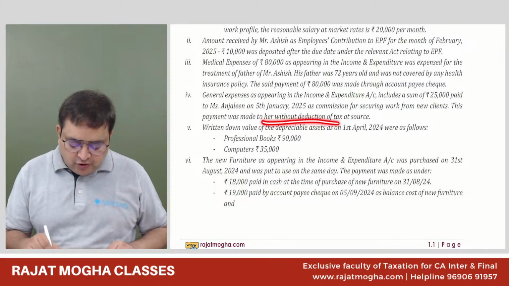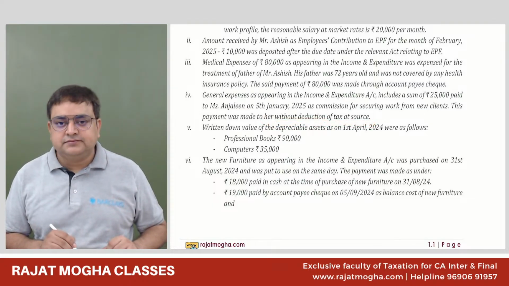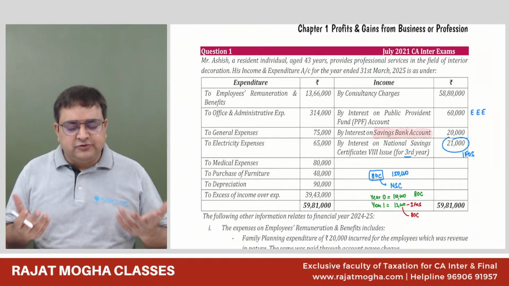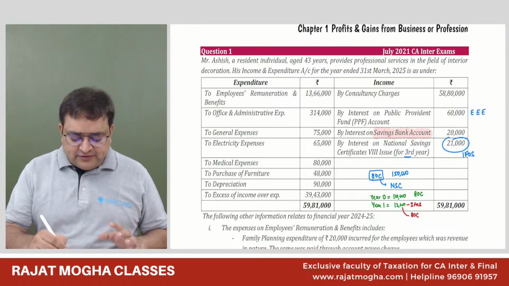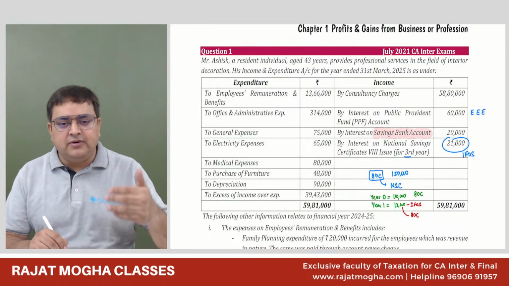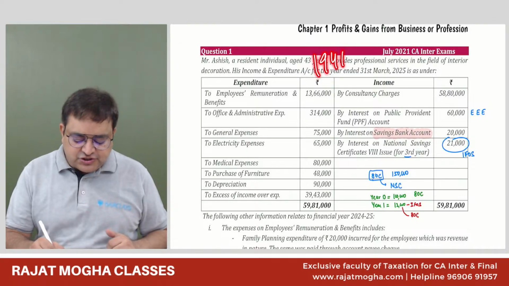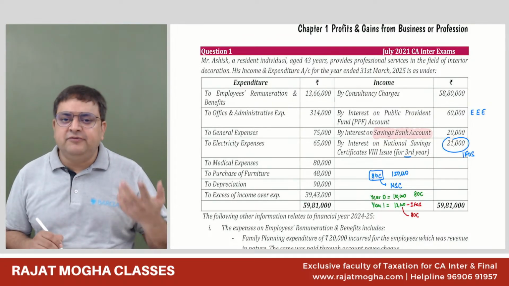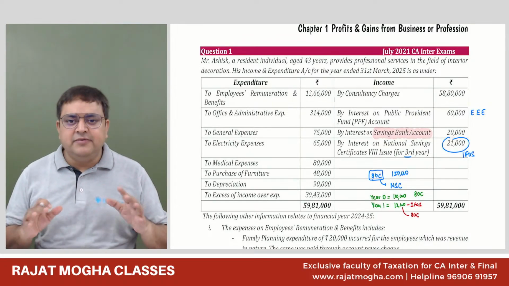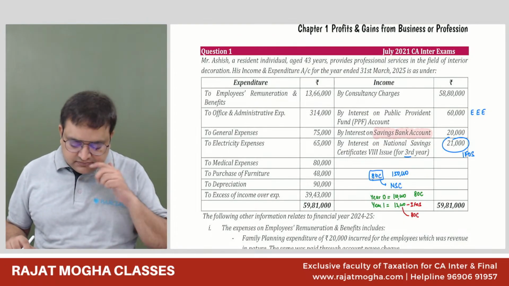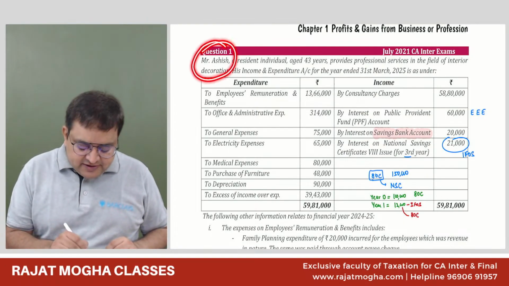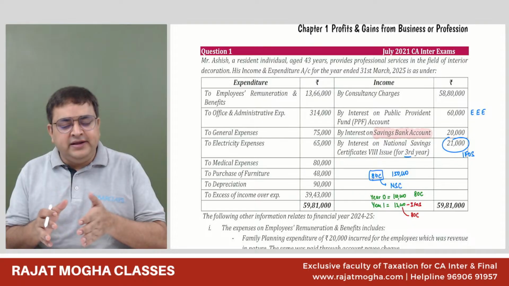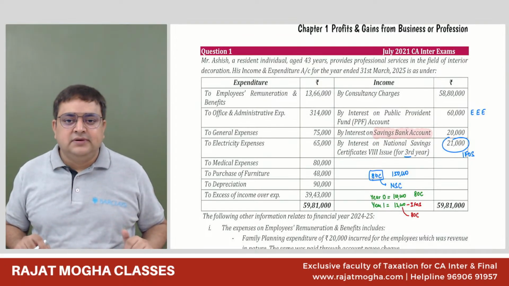Please tell me, if we have not deducted the TDS, what will happen? Now please understand one more thing, because now most of you know the TDS provisions also. So first of all, even if you don't remember the section for commission and brokerage, we have section 194H. For lottery commission 194G, for insurance commission 194D, and for other commission 194H. If the deductor is an individual, and his turnover of the current year or turnover of the last year? Last year.